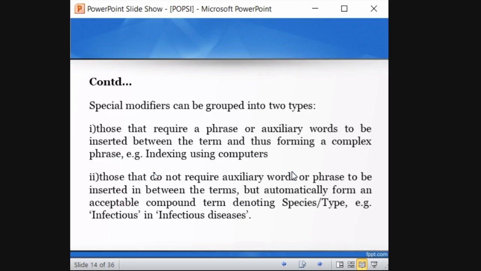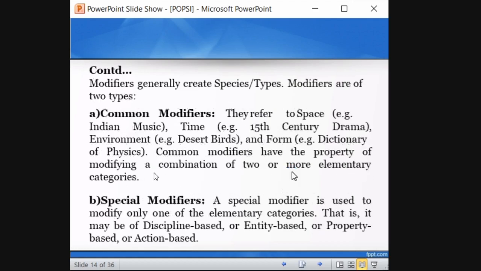Those that require a phrase or auxiliary words to be inserted between the terms, thus forming a complex phrase, like indexing using computers. Here, using is the auxiliary term. And those that do not require auxiliary words or a phrase in between the terms, like infectious diseases. It modifies only any one category, not all the categories. Here a common modifier modifies more than one elementary category. Dictionary is a form, a property, and physics is a discipline. It modifies both, so it comes under CM.